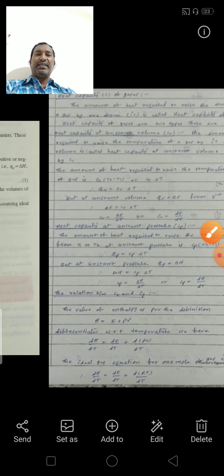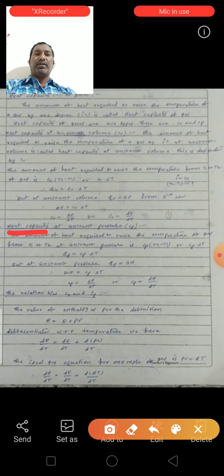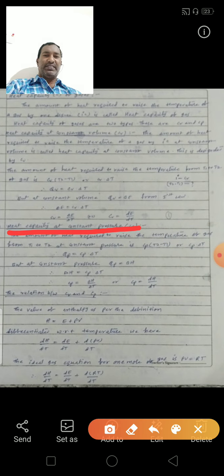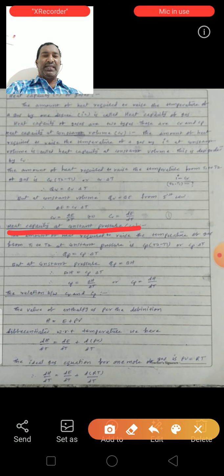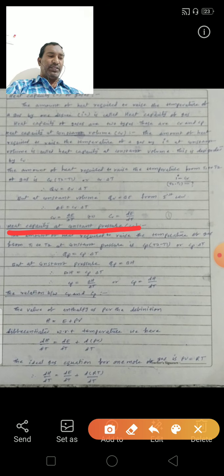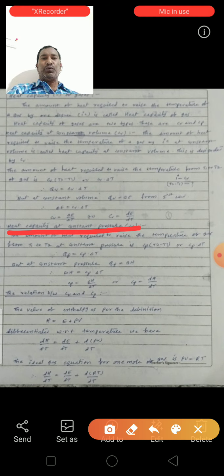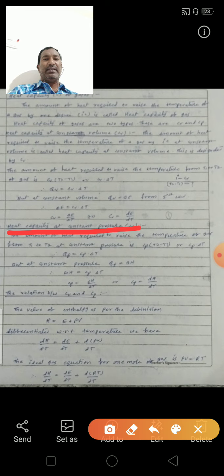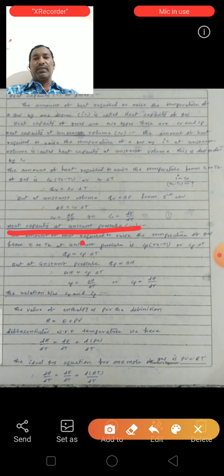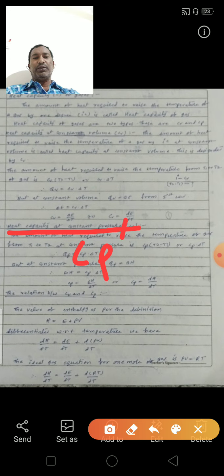Like that, the second one, heat capacity at constant pressure. Here, the amount of heat required to raise the temperature of gas from T1 to T2 degrees centigrade at constant pressure is equal to Cp into T2 minus T1.